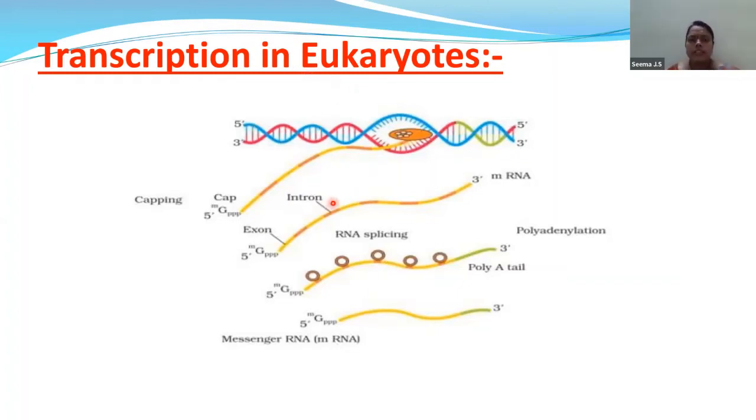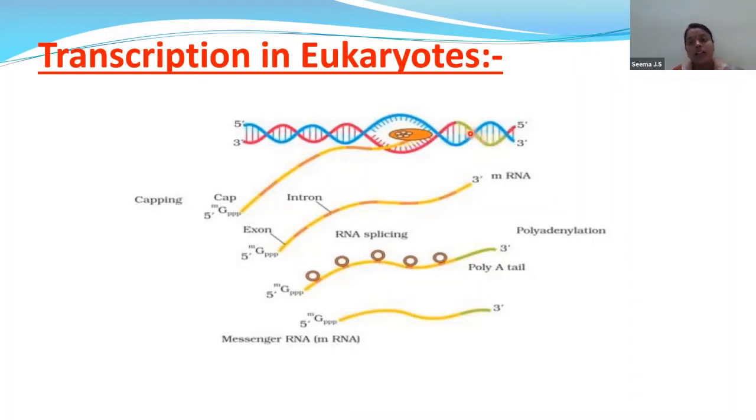This is the double-stranded structure of the DNA. And in this DNA, the same process occurs, that is RNA polymerase enters at the promoter site. Elongation will take place. During elongation, the mRNA strand which is released will have two types of regions, that is exons and introns. When the RNA polymerase reaches the termination site, the process of transcription will stop.